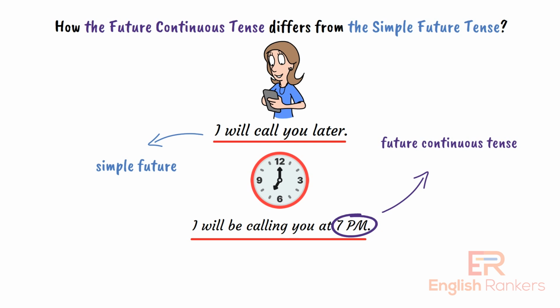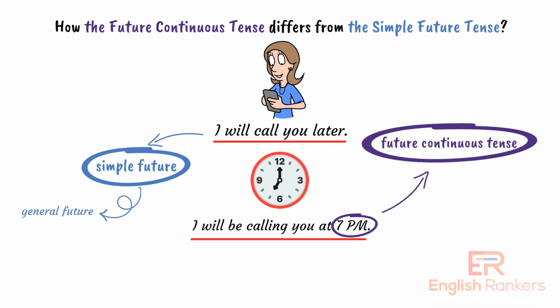This detail of timing and ongoing progress is something the simple future cannot express. The simple future tense is useful for general future actions. But the future continuous tense adds more detail, especially when you need to focus on actions in progress at a future time.